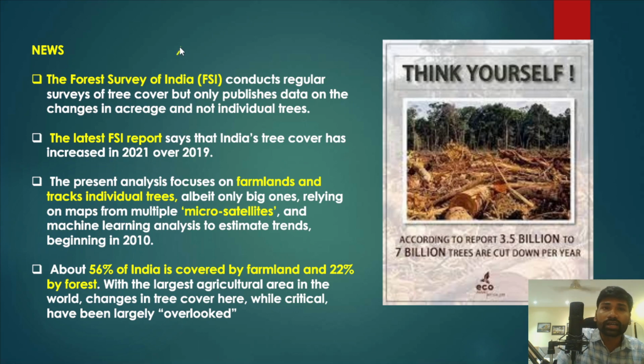Why? Because, understand, we wanted to create a natural carbon sink through afforestation drives, and at the same time, along with the afforestation drive, we also wanted to become net zero by 2070. And for India to become net zero by 2070, it is very important that we grow a lot of trees.